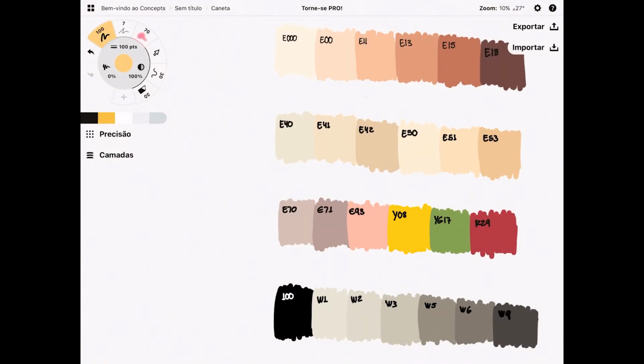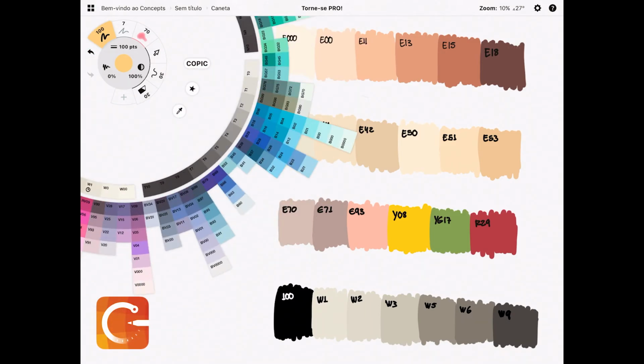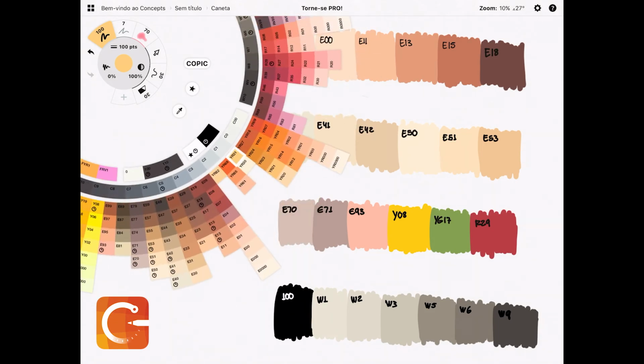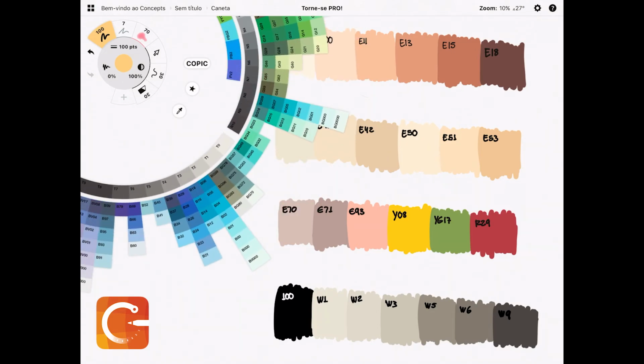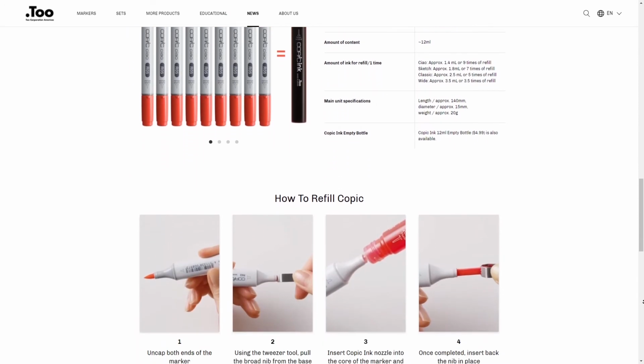So I went to my iPad over an app called Concepts, where the colors are arranged in the same Copic color system. So I was able to check the colors digitally and try to use them in a Procreate app, where I did my sketching and coloring test. I ended up with 14 colors. Most of them were warm colors and a few light ones. You can choose the colors beforehand or after your overall concept or even after your drawing is done. But in this case, it would all depend on the ones I could actually use.